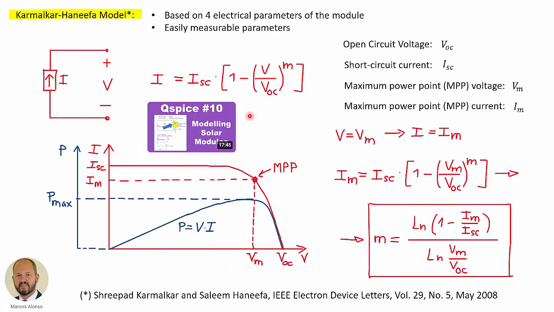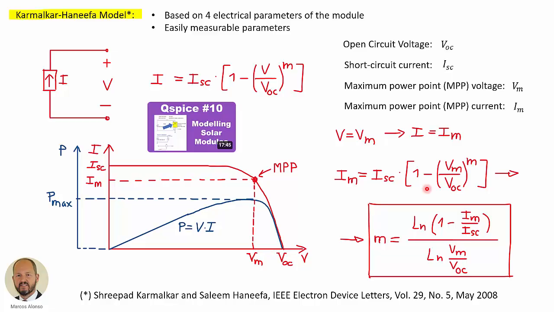In the previous video, Qspice number 10, we saw how to implement a solar module model in Qspice using the Carmichael-Hanifa model, which is based on 4 electrical parameters. This is the equation of the model. Here we have the characteristics that we saw in this previous video, and here is how to calculate this parameter M from the voltages and the currents that we have from these values in our panel. And with this we have everything to do the implementation as we saw in this previous video.